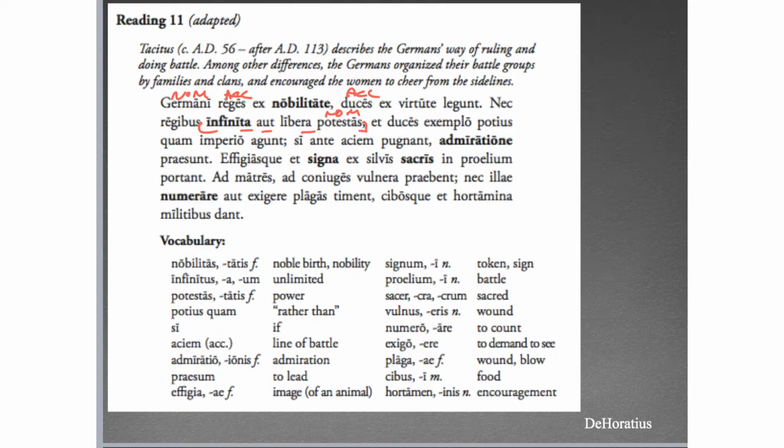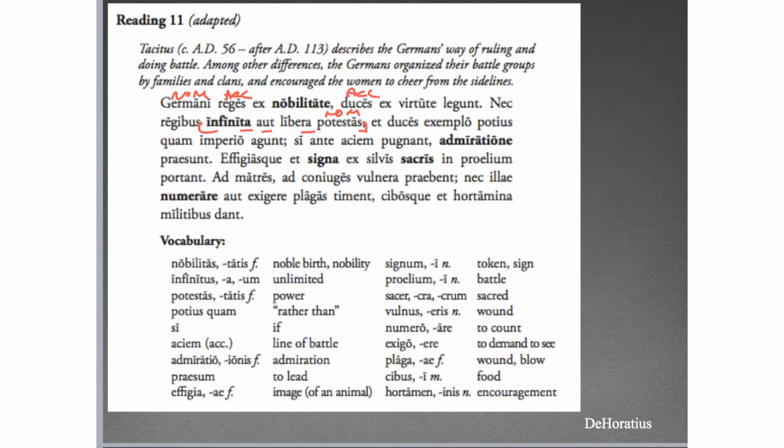And the leaders, duces, all right, rule, agunt, by example more than by power. So in other words, the leaders are kind of like the generals, meaning they're out there fighting with their men. They're not just ordering from behind the lines and expecting people to follow. So there isn't unlimited power for the kings, and the leaders lead by example more than by power, by force.